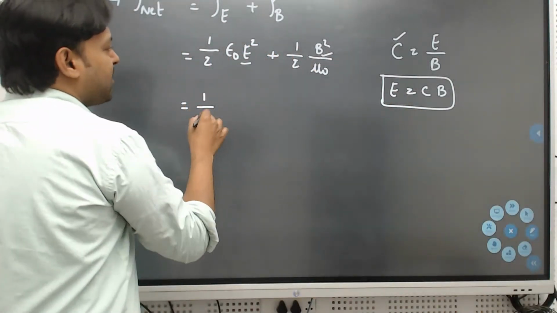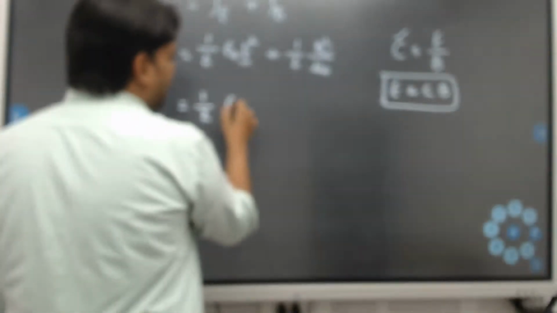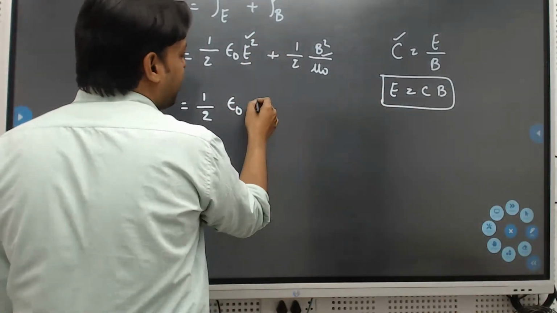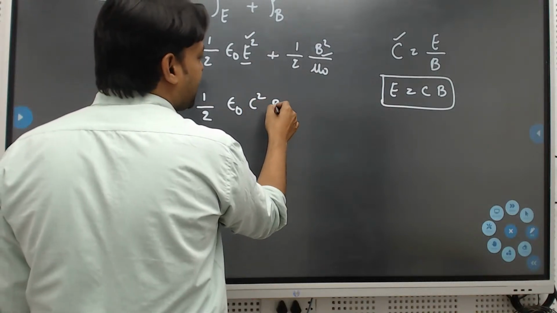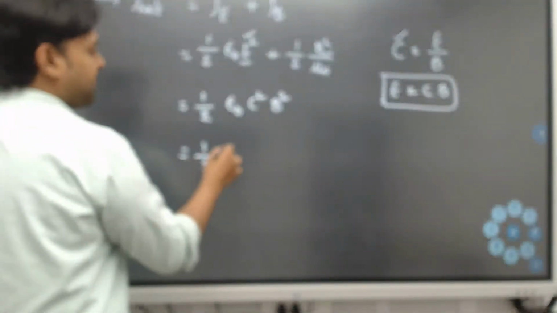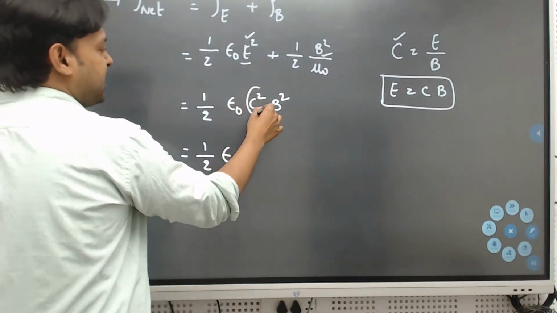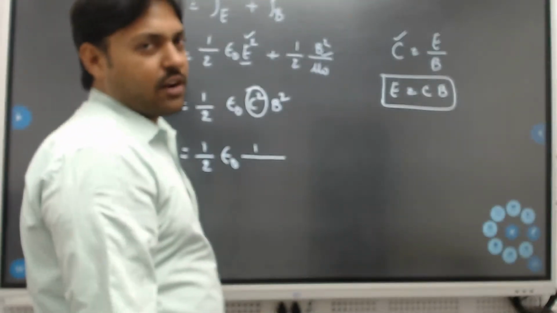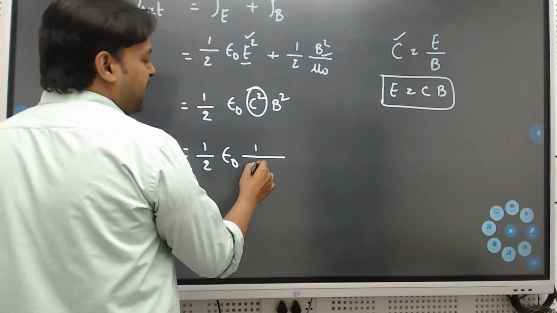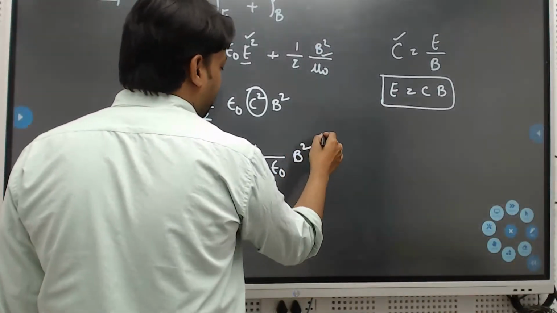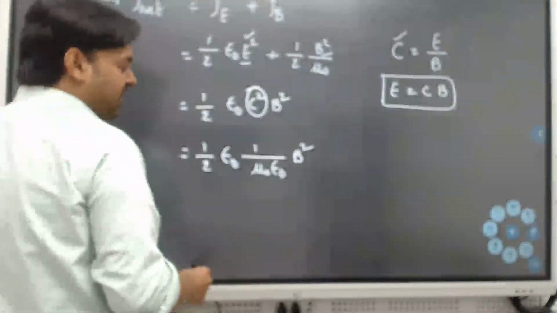So half times epsilon naught E square will be C square times B square. Instead of C square, we can write 1 by root over mu naught epsilon naught, whole square. So it will be B square in the numerator with mu naught times epsilon naught.